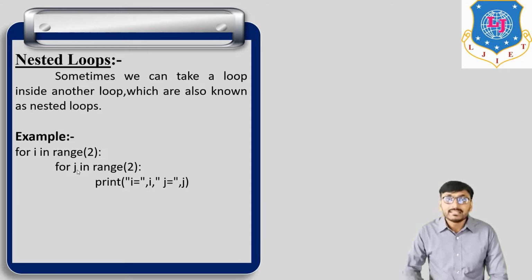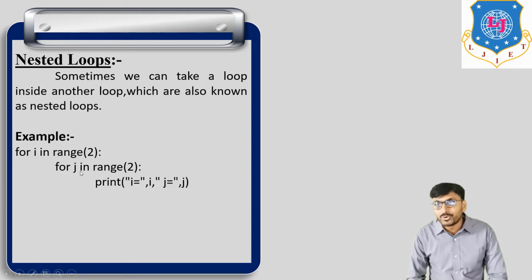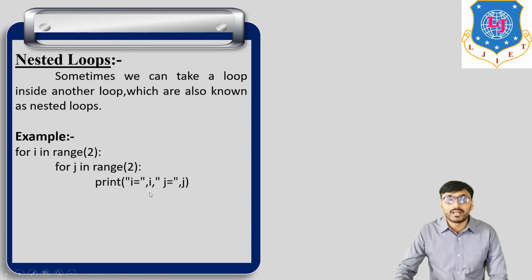And in the second step, for i is equal to 1, again we get j is equal to 0 and j is equal to 1. So the output of this program is: for i is equal to 0, j is equal to 0. Then i is equal to 0 because this i does not change, but j changes because j is the inside loop.